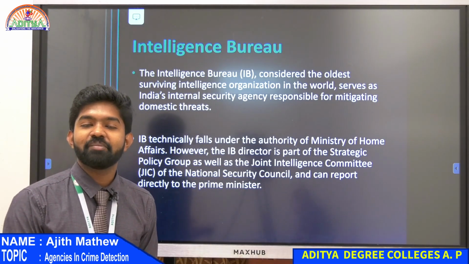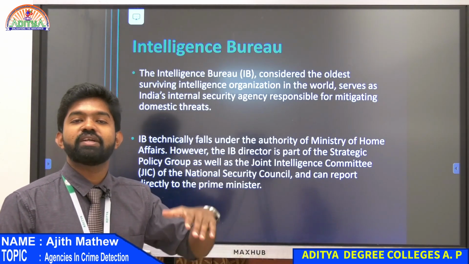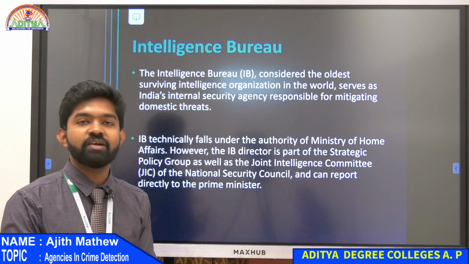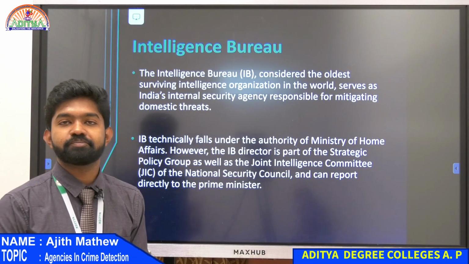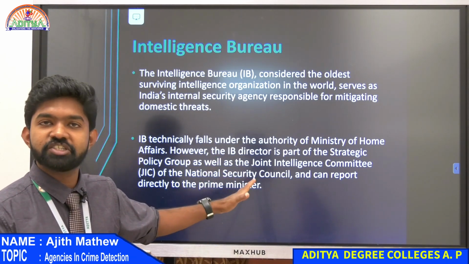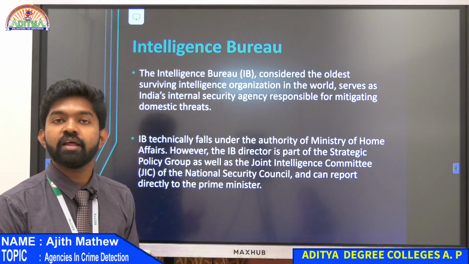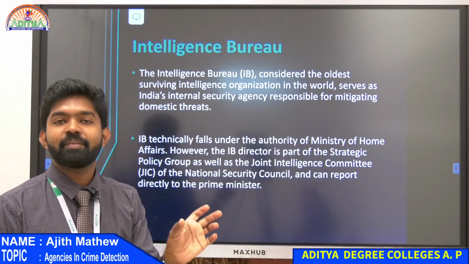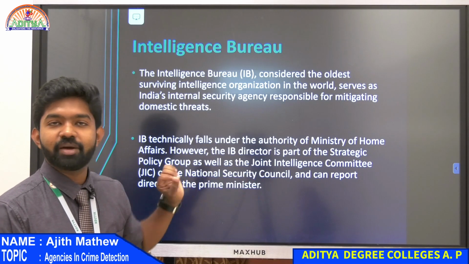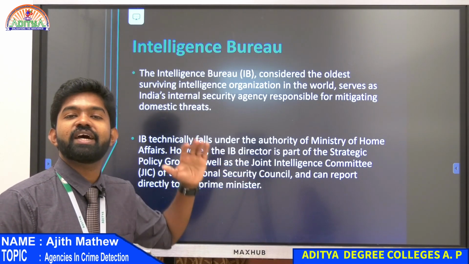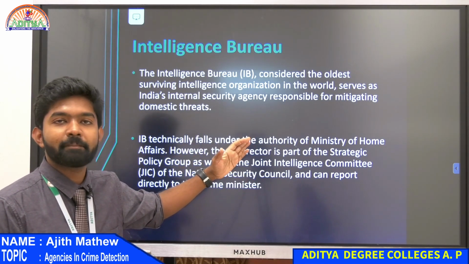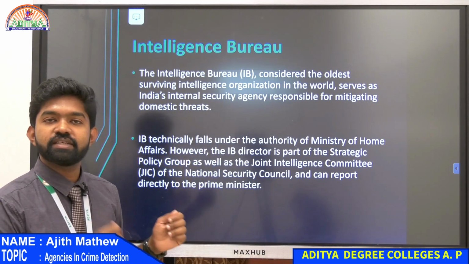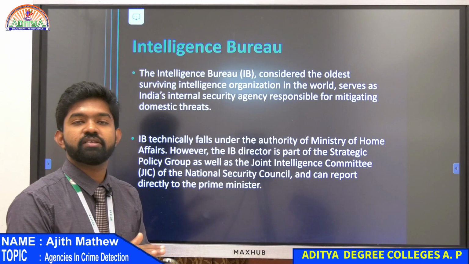Because of that, the IB director had the power to report directly to the Prime Minister of India. They didn't have to go through all these ministries. If it were under the Ministry of Home Affairs, they would have reported their cases there, but they made the director of IB part of the Joint Intelligence Committee of India, which reports directly to the Prime Minister. So IB's director can report cases directly to the Prime Minister of India, with no middleman in between.